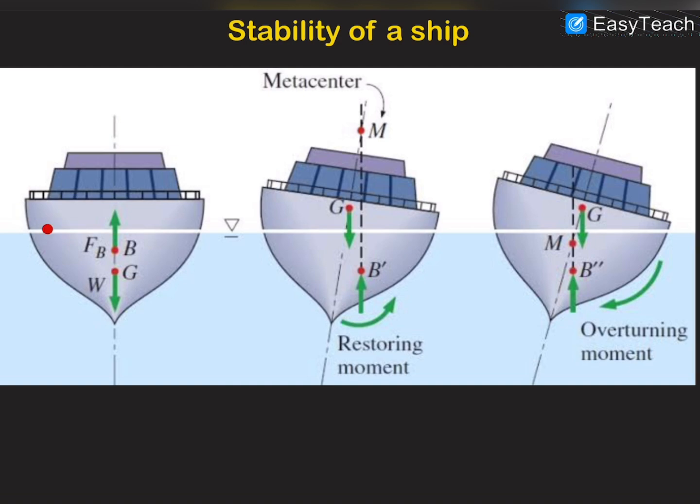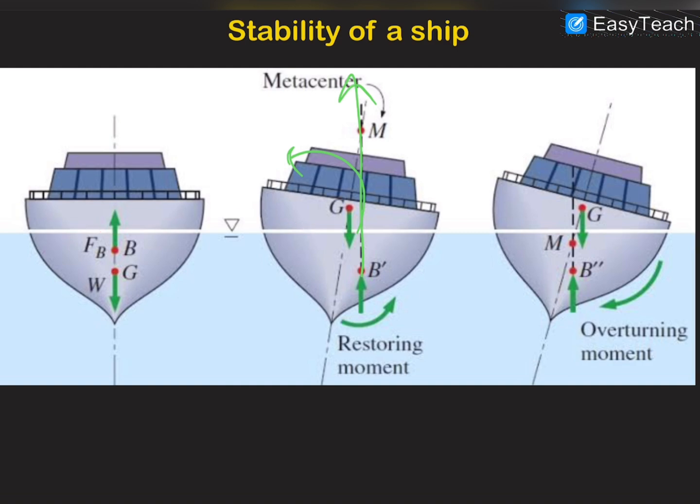So by keeping the engine in the deck, the center of gravity is lowered to a large extent, and due to that, when the ship tilts, the metacenter occurs above the center of gravity, due to which the torque created by the buoyancy about the center of gravity is a restoring torque, and it restores the ship back to its initial floating position.